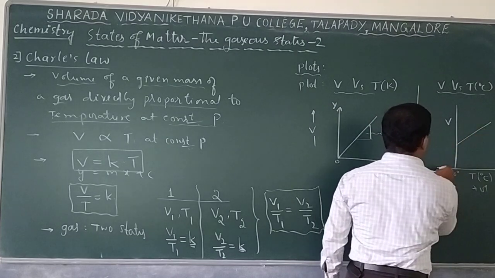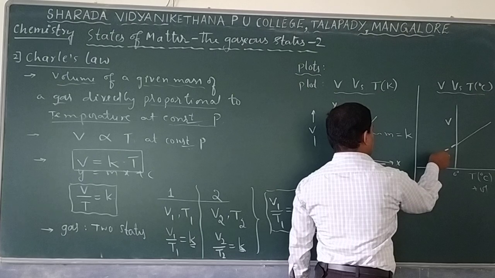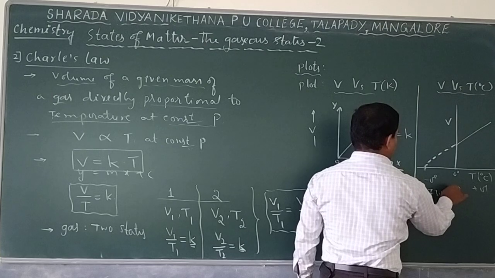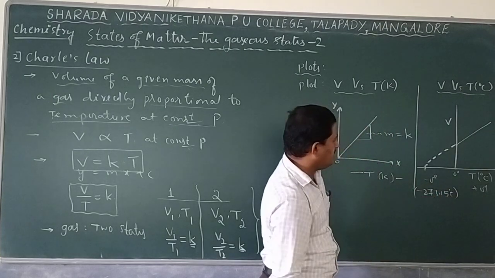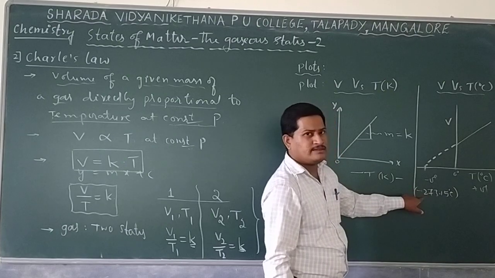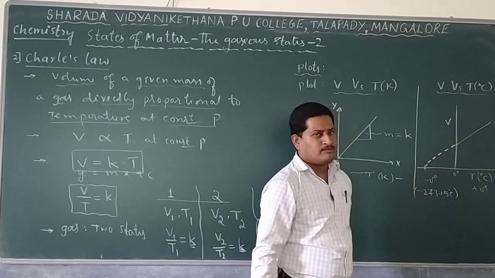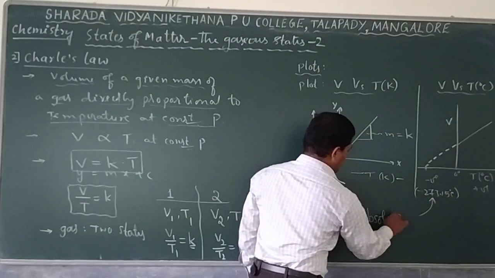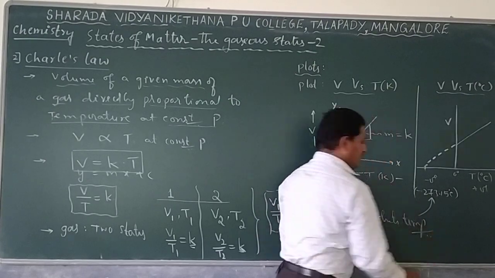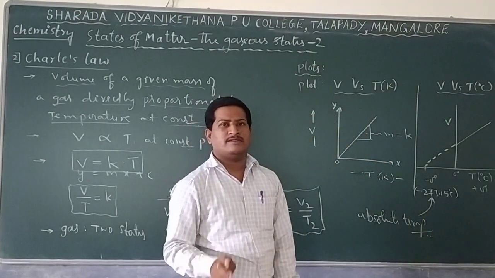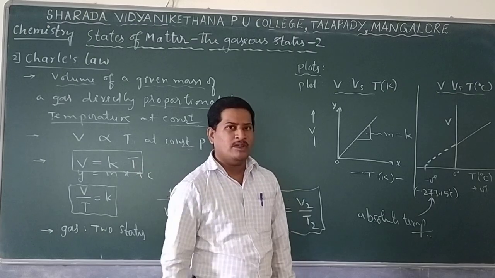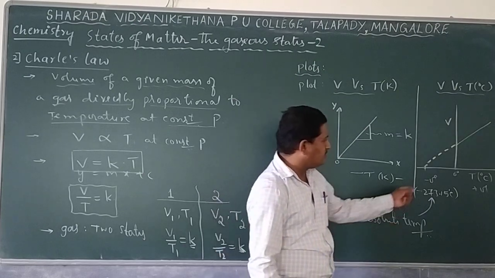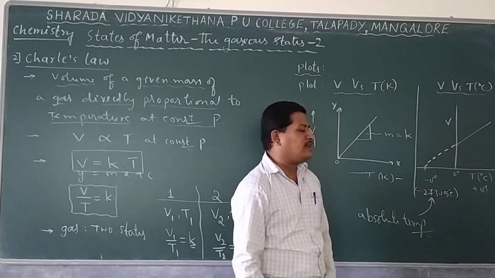This is the straight line observed, and if you extrapolate this graph, this temperature is minus 273.15 degrees centigrade. At this temperature, the volume becomes 0. This temperature is called absolute temperature. Remember, students, a gas at 0 degree centigrade does not show 0 volume, but a gas at minus 273.15 degrees centigrade shows 0 volume, or the volume occupied by that gas becomes 0.